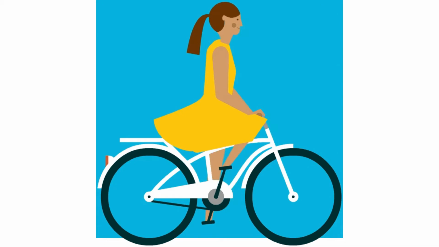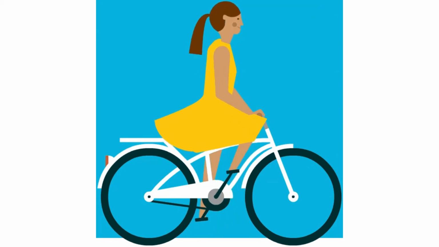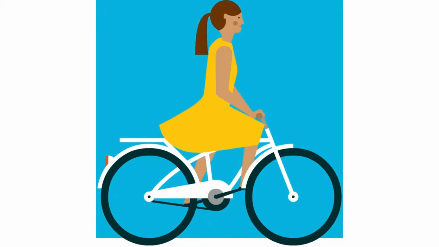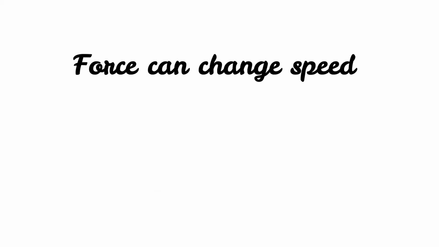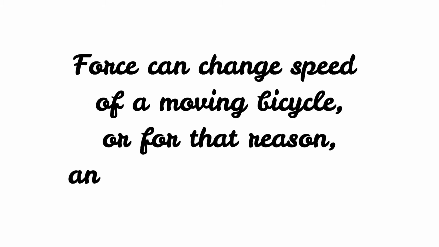Thus, a push or pull can change the speed of a moving bicycle. But a push or pull is called force. So we can say that a force can change the speed of a moving bicycle,